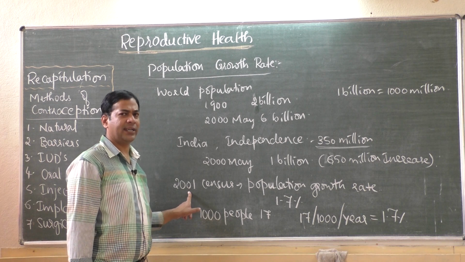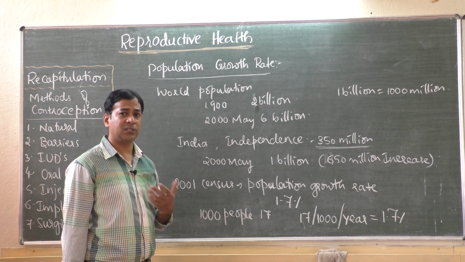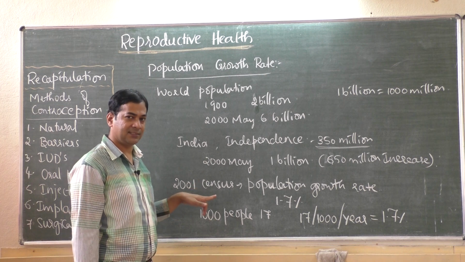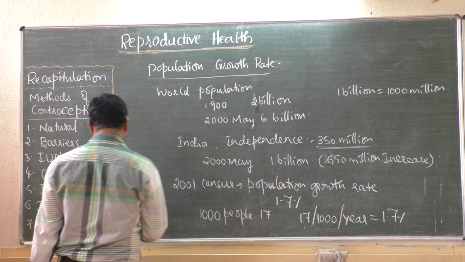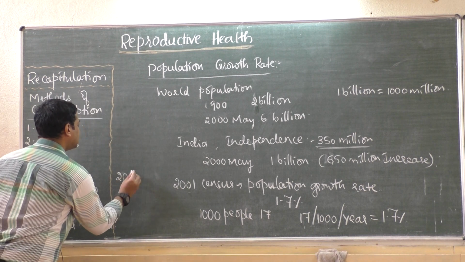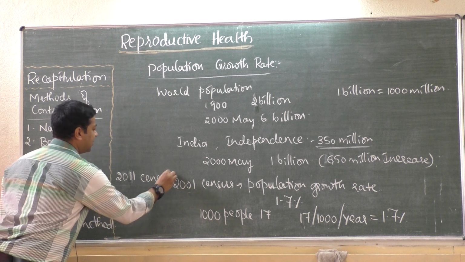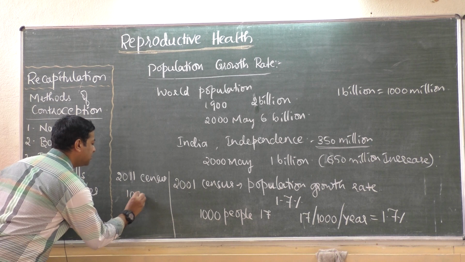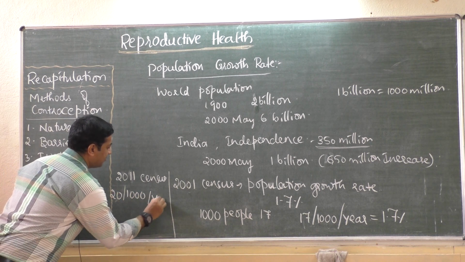This is what the old textbook has given. As per the new textbook, they have mentioned the 2011 census, that is after 10 years. As per the 2011 census, they calculated that for every 1000 people, 20 are added extra every year.